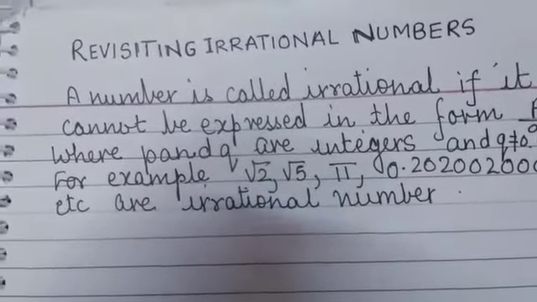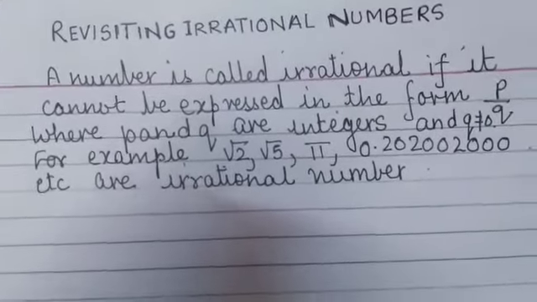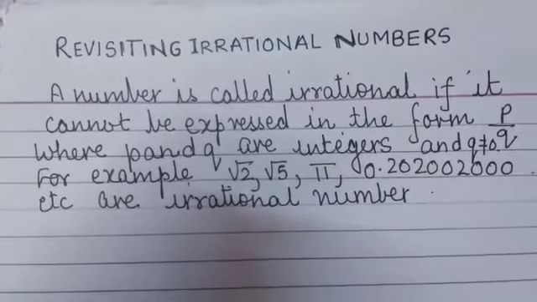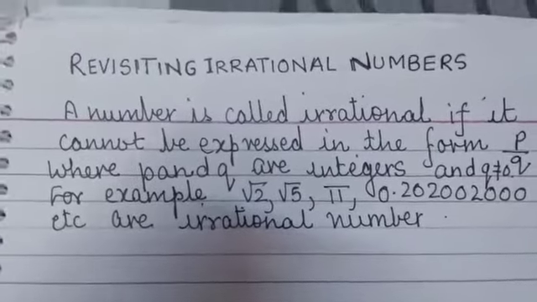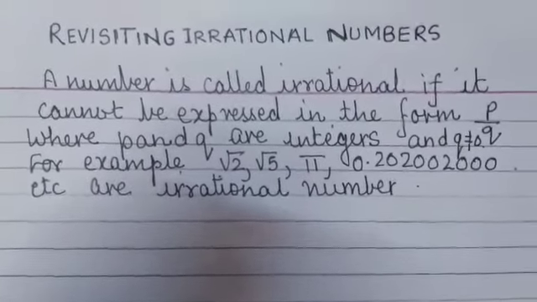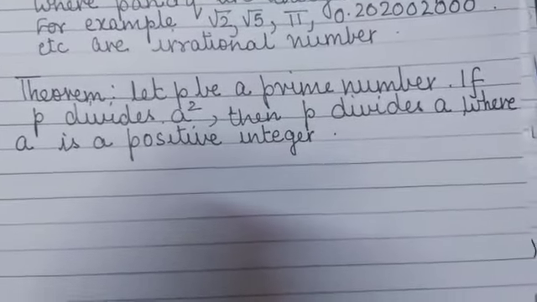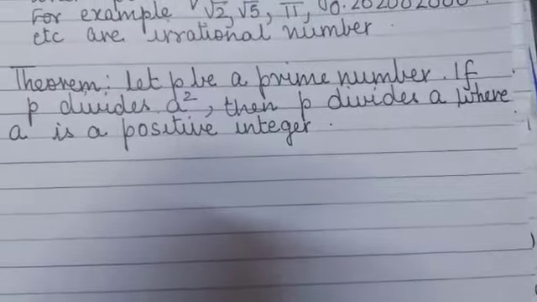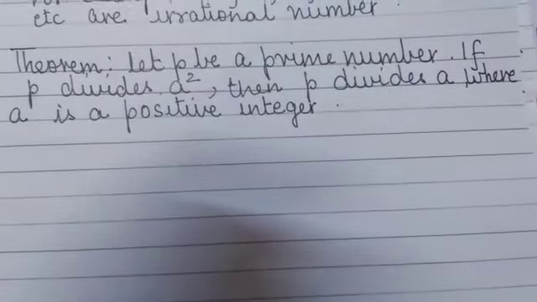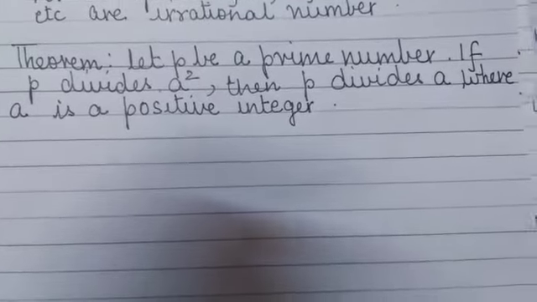are irrational numbers. Now, in this section, we will prove that root 2, root 3, root 5 are irrational, and in general that root p is irrational, where p is a prime number. Now, theorem: let p be a prime number. If p divides a square, then p divides a, where a is a positive integer.